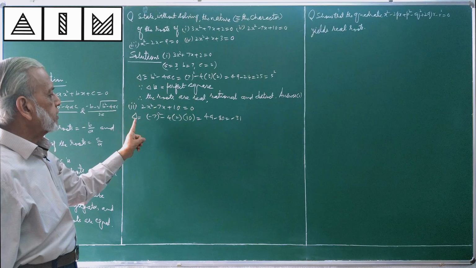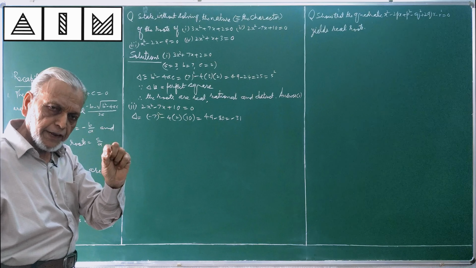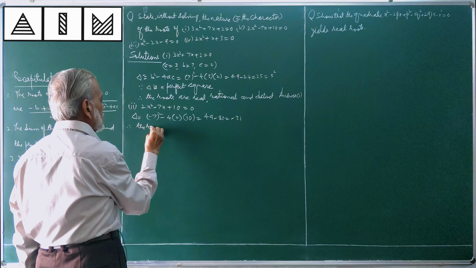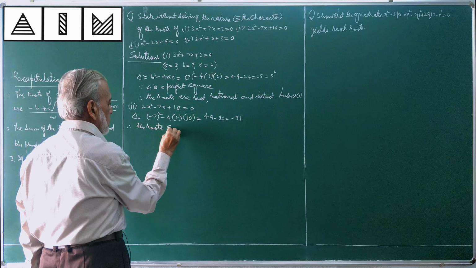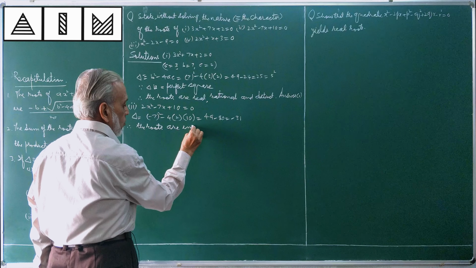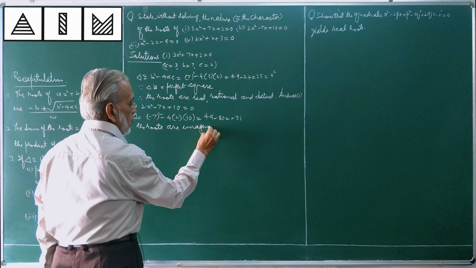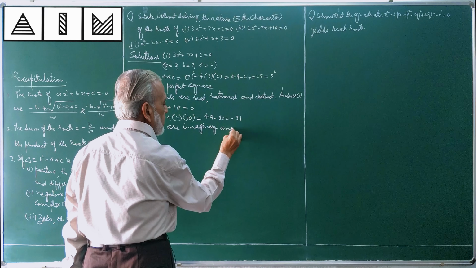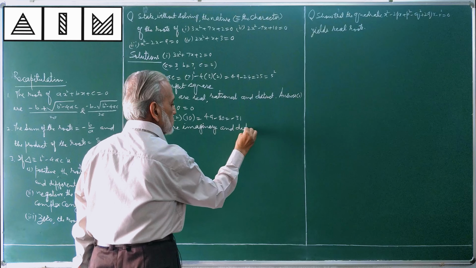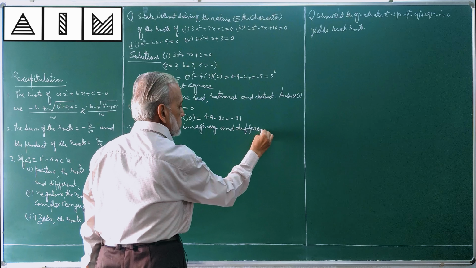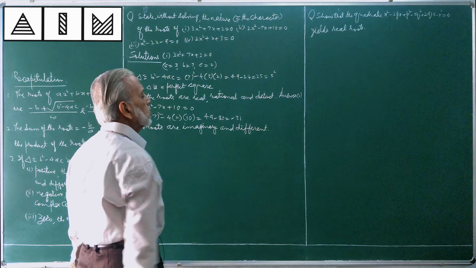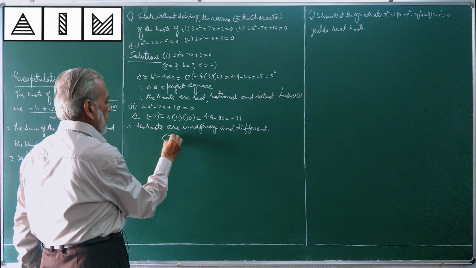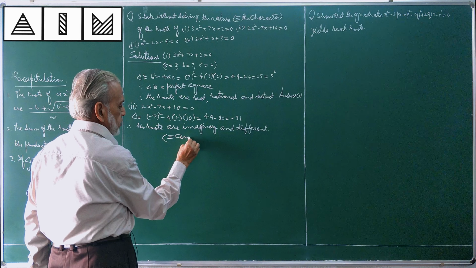You know, if delta is negative, the roots will be imaginary and distinct. Instead of saying imaginary and different, I have said complex conjugates. You can as well say here complex conjugates.